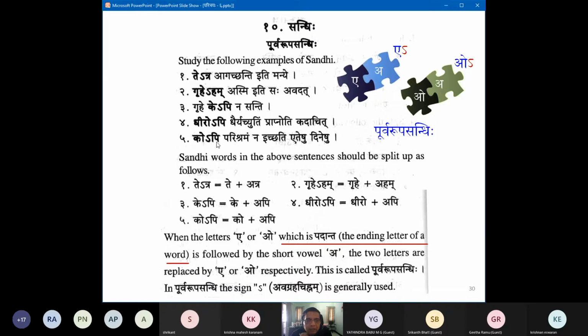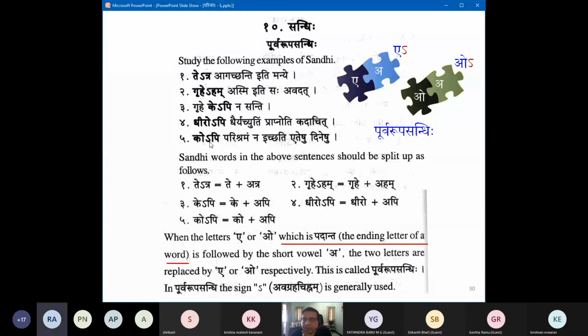Purva Rupa Sandhi has not been carried out. But we almost always do this. If we do the Visarga Utva, if there is an Akara, we almost always do this. They are like a couple, like Shiva Parvati. We take them together.